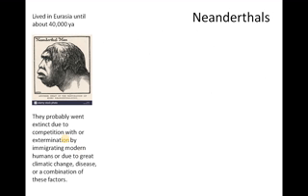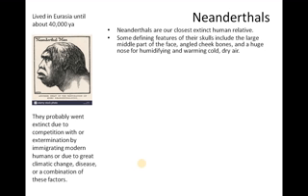The last one that we are going to study is the Neanderthal. They lived around 40,000 years ago in Eurasia, and they probably went extinct due to competition with, or extermination by, the immigrating modern humans, or due to a great climatic change, or maybe a disease, or a combination of these factors. These Neanderthals are said to be the closest extinct human relatives to modern human beings.